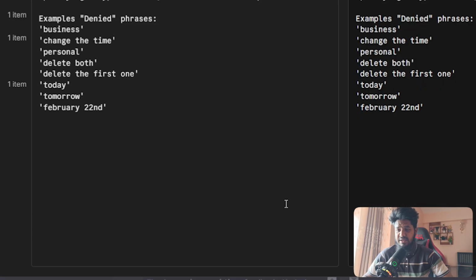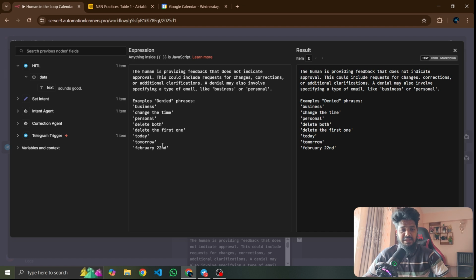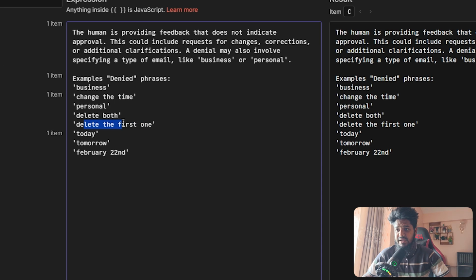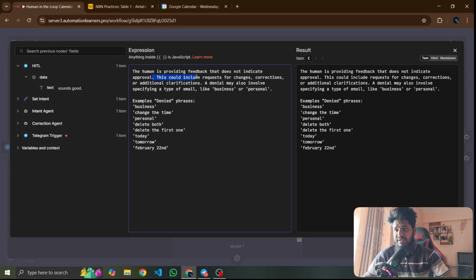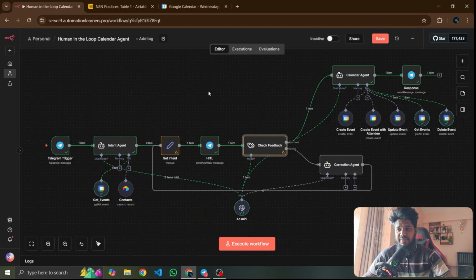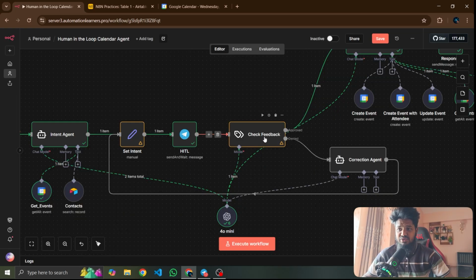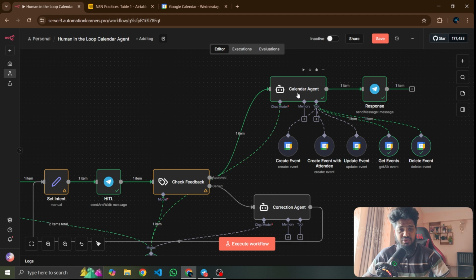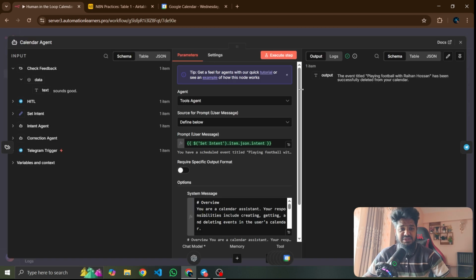Okay, and the second is deny. Deny means someone tells it that they want to use the business account, business or personal, and delete both, or delete the first one, and today, tomorrow, February 12th. The human providing feedback does not indicate approval. This could include requests for change, correction, additional information, everything. So this is the deny branch. If your feedback is good, it goes to the approve branch. If your feedback is not good, it goes to the deny branch. If approved, it will go to the AI agent named calendar agent.